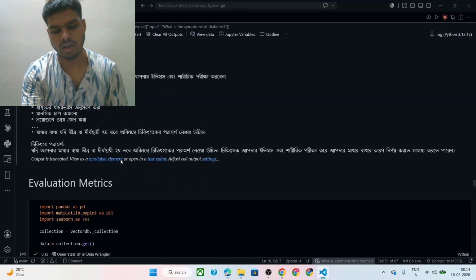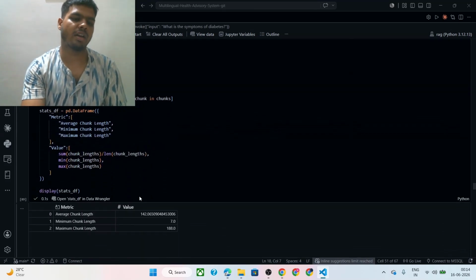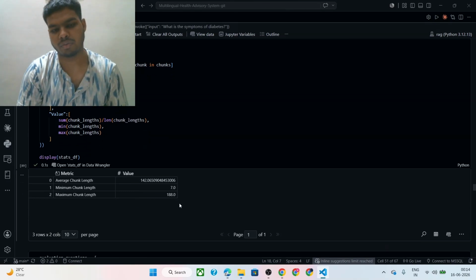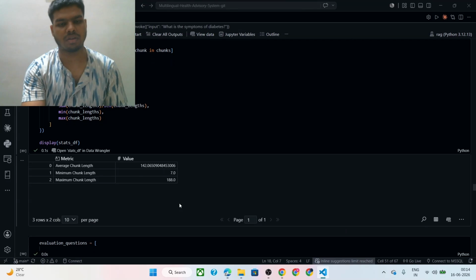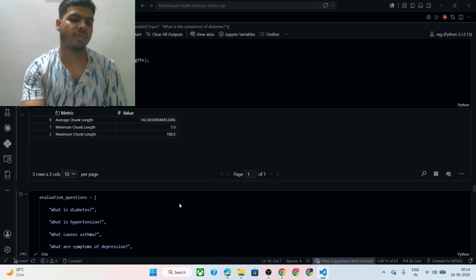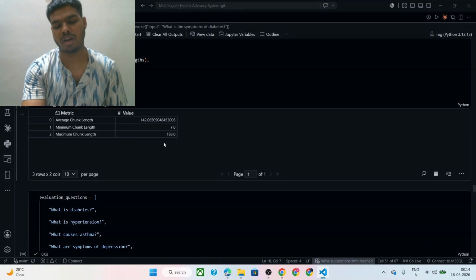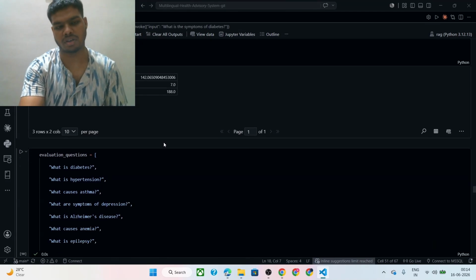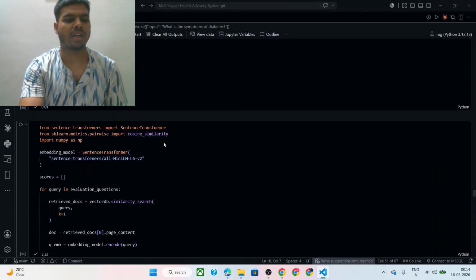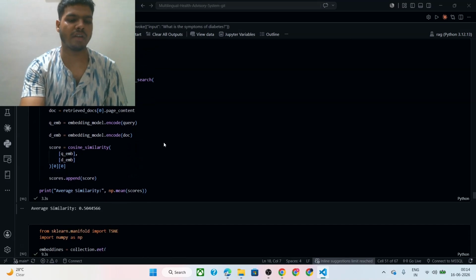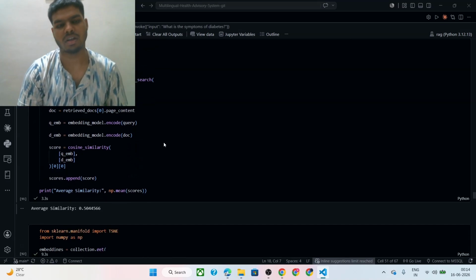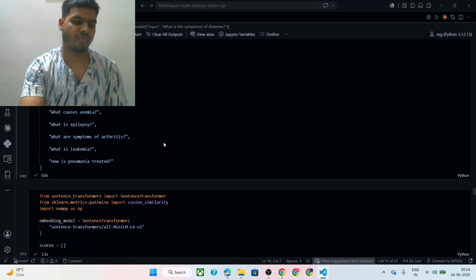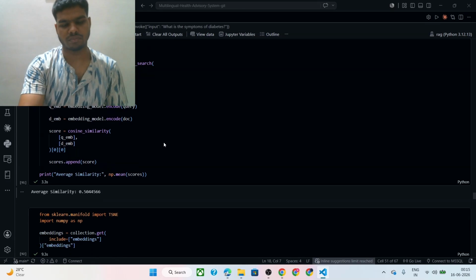Then here we have done the evaluation metrics for our RAG system, and the evaluation metrics show the results of our RAG system, which has an average chunk size of 142, a minimum chunk length of 7, and a maximum chunk length of 188. The maximum chunk length that our chunk can have in our data is this. Then we have used the average similarity, which is around 50% between these queries. We have checked the similarity.